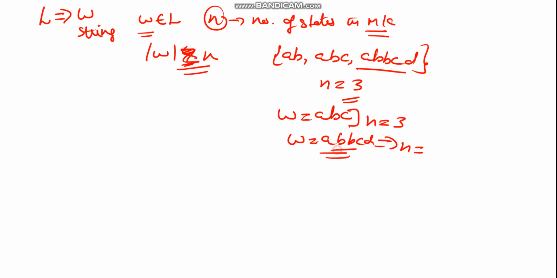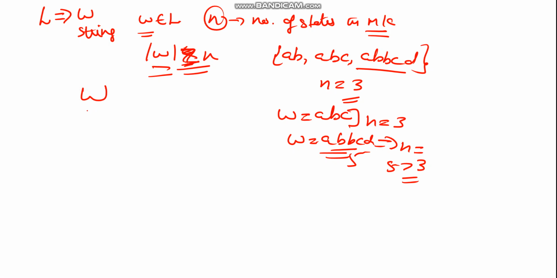Here the value of length of w is 5, which is greater than the number of states value, that is 3. So this is how we choose the w value. Once this is chosen, in the next step, to prove that a language is not